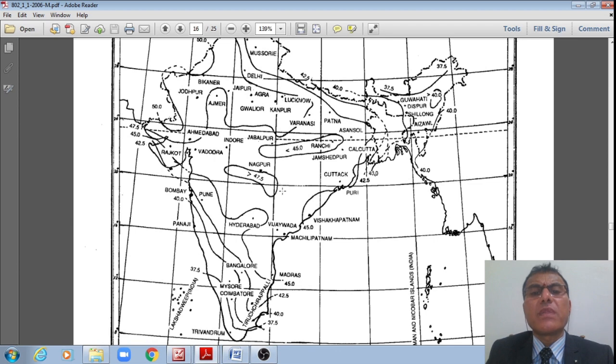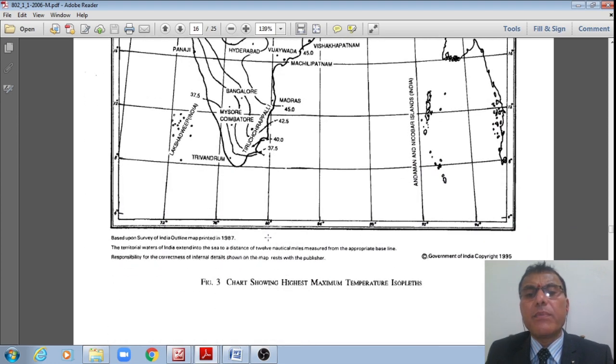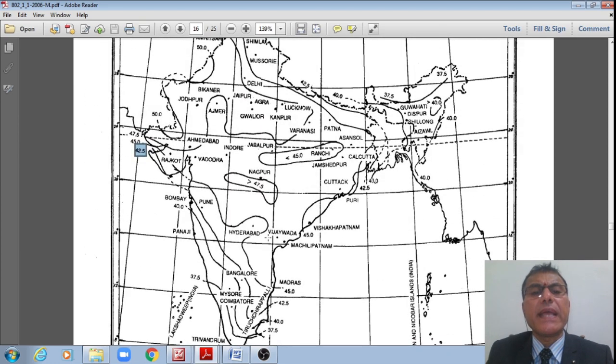That is how for Hyderabad, it is having a maximum isopleth of 45, and a minimum of 42.5 degrees centigrade. Therefore for Hyderabad, from the meteorological department, we do have this information of isopleths, maximum 45 degrees centigrade to minimum of 42.5 degrees centigrade.